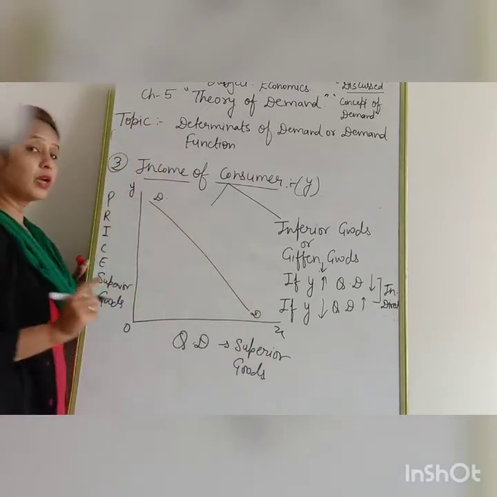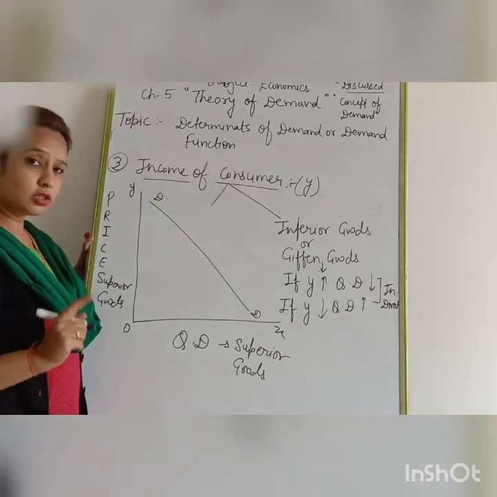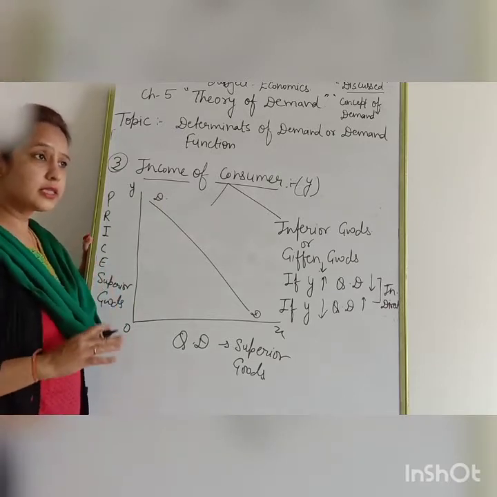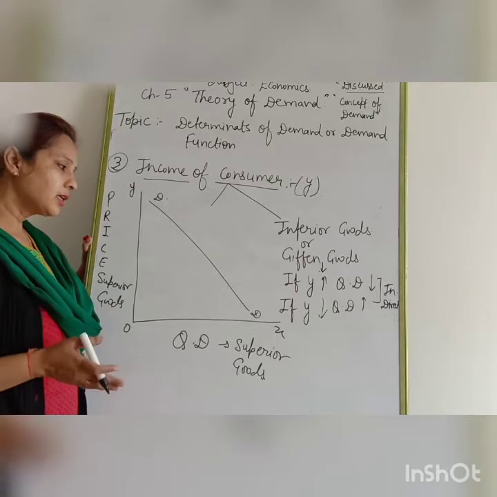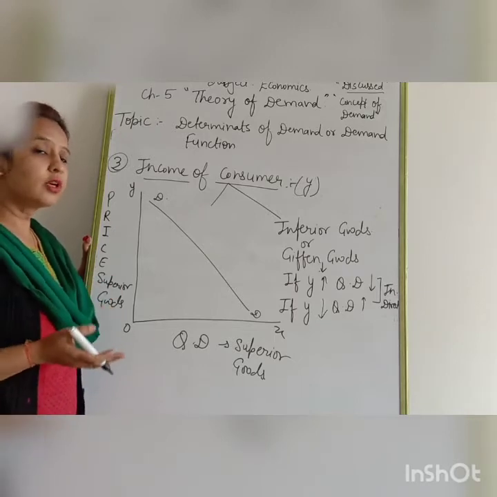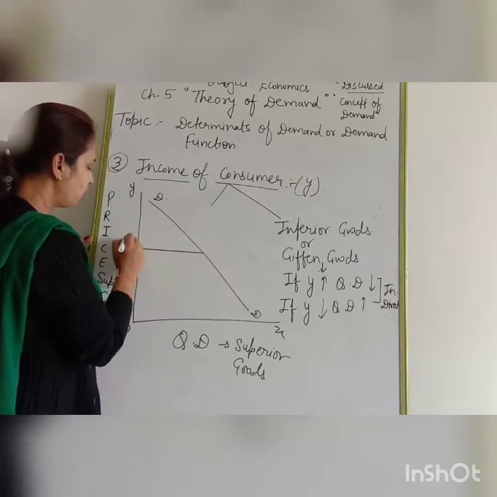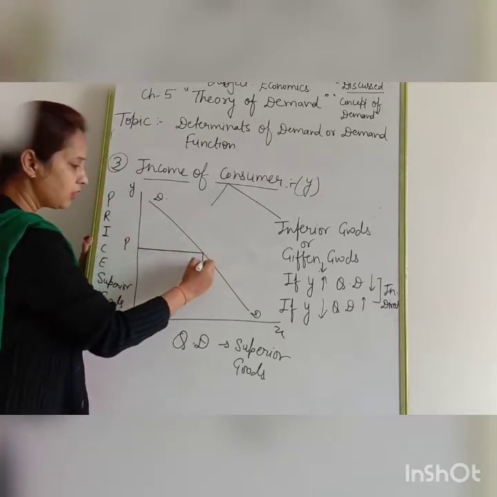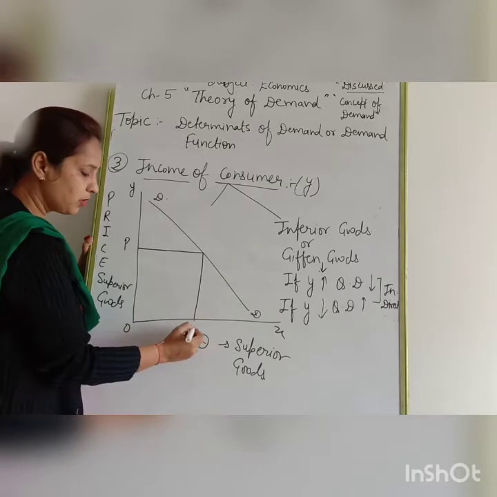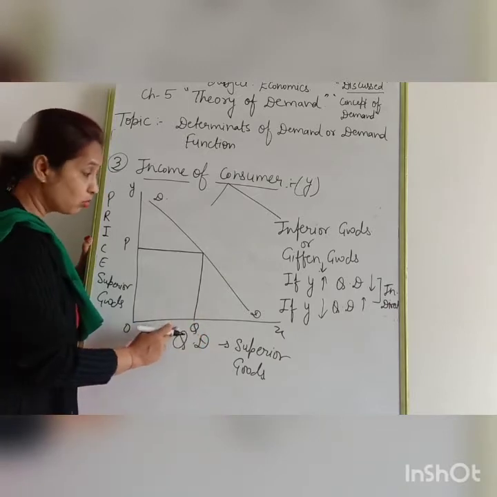I told you when the prices remain constant and demand increases or decreases, in that condition we have to shift the DD demand curve. Suppose the price is OP and the quantity demanded of the superior goods is OQ.